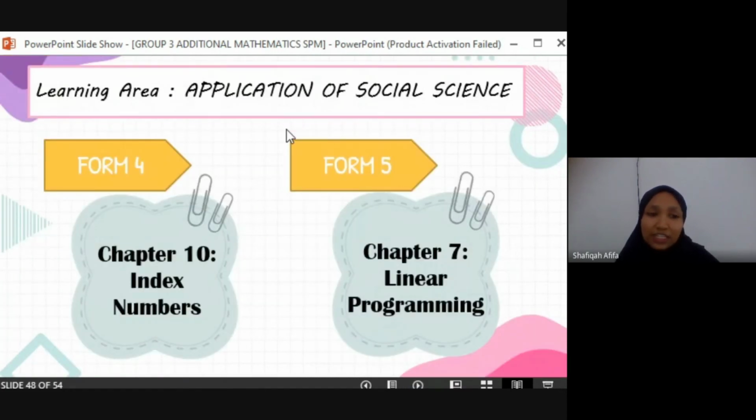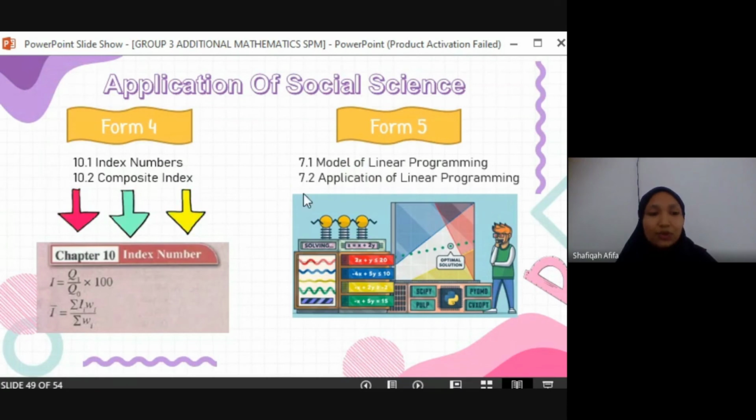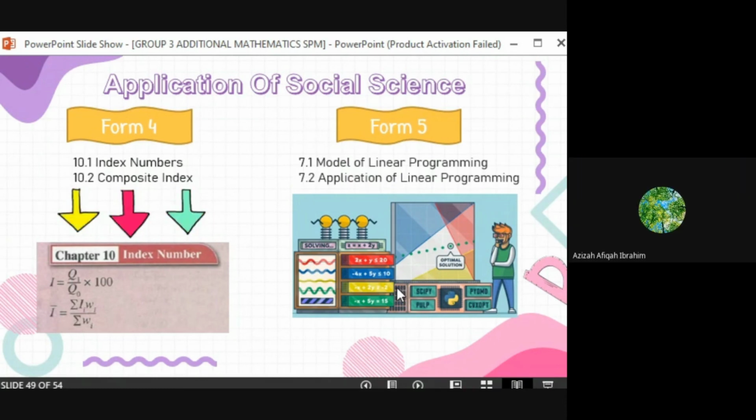Okay, now for the third learning area, which is the application of social science. As you can see, in Form 4, the chapter that has application of social science is Chapter 10, which is the index number, and in Form 5, Chapter 7, which is linear programming. So now you can see both Form 4 and Form 5 have only 2 subtopics, right?